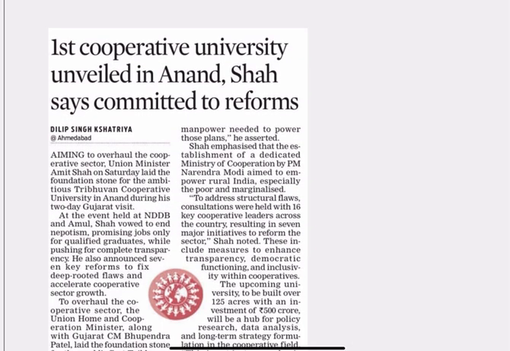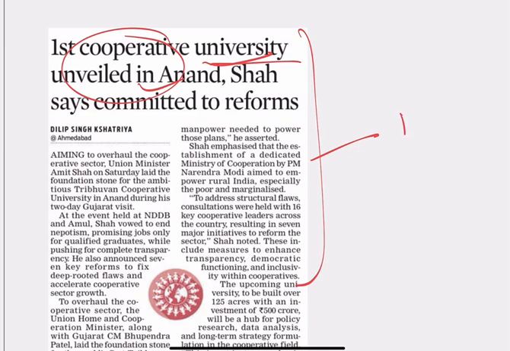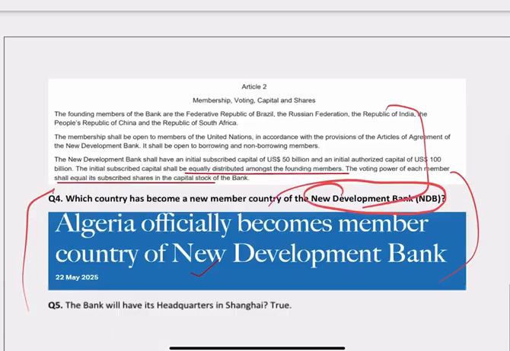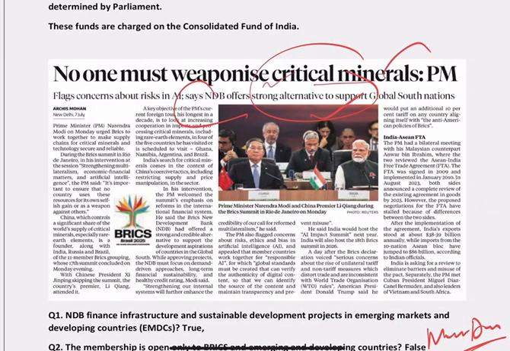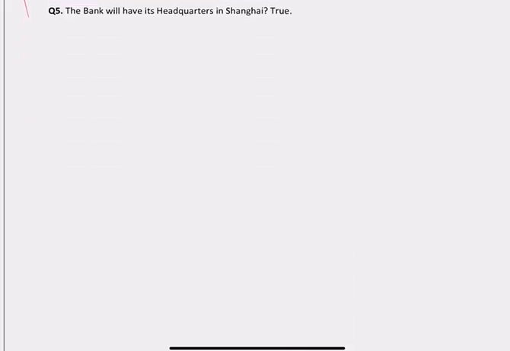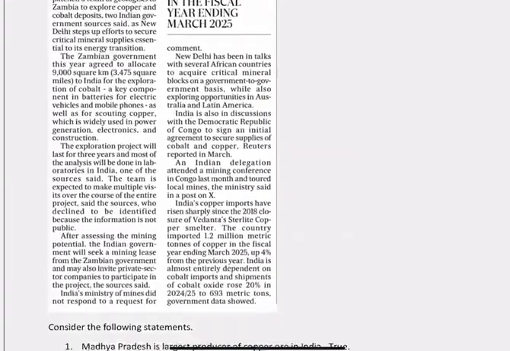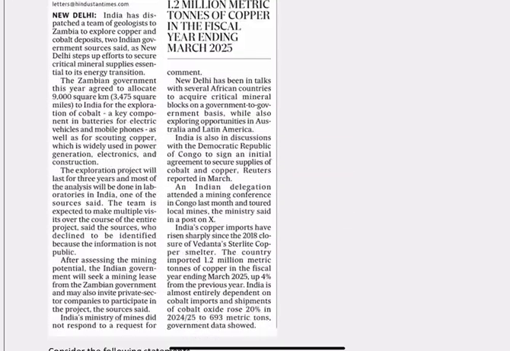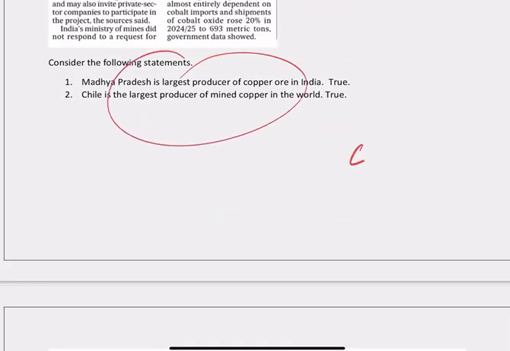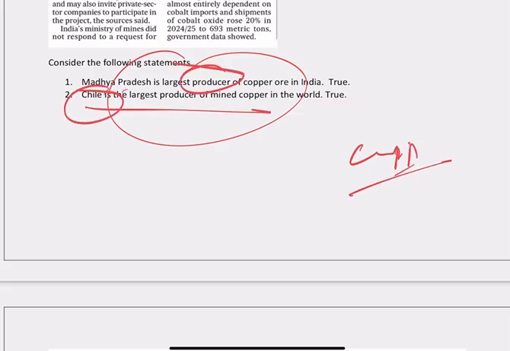Now more articles you see here. Okay, first cooperative university and built in which state. So articles from different newspaper. This is from the Morning Standard. Now this article, if you see here, this is again from the Hindustan Times, I think. Okay, so we have different newspapers, different articles. Now more questions you can see here. It's about the copper mine. Okay, इंडिया में सबसे ज़्यादा कौन प्रोड्यूस करता है और वर्ल्ड में माइंड कॉपर सबसे ज़्यादा प्रोड्यूस कौन करता है.